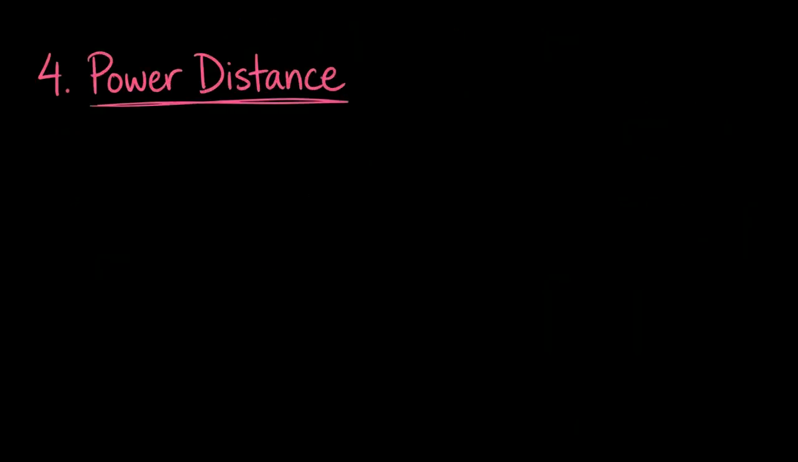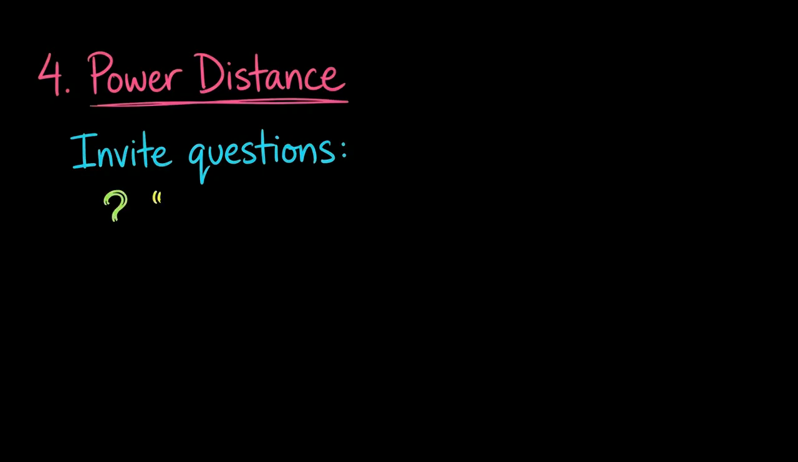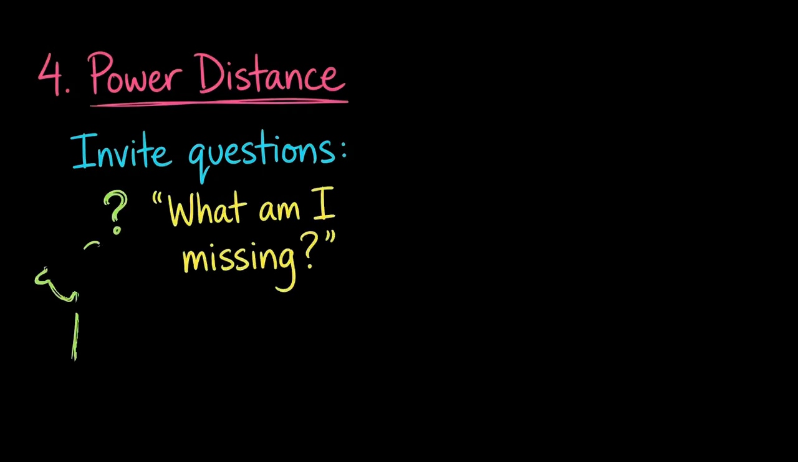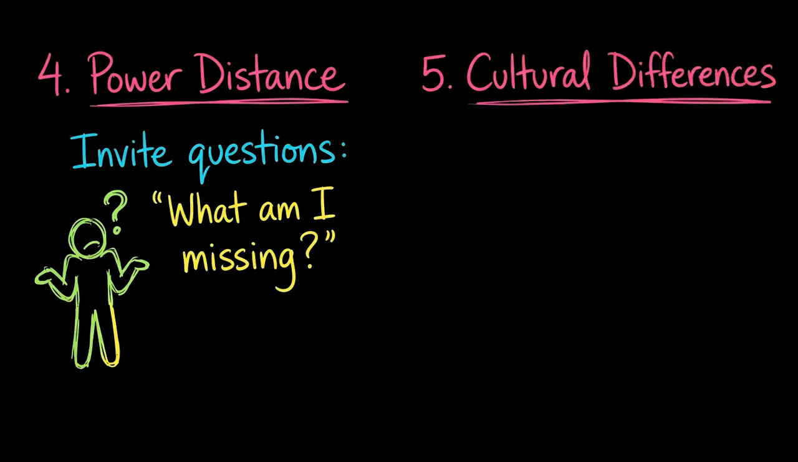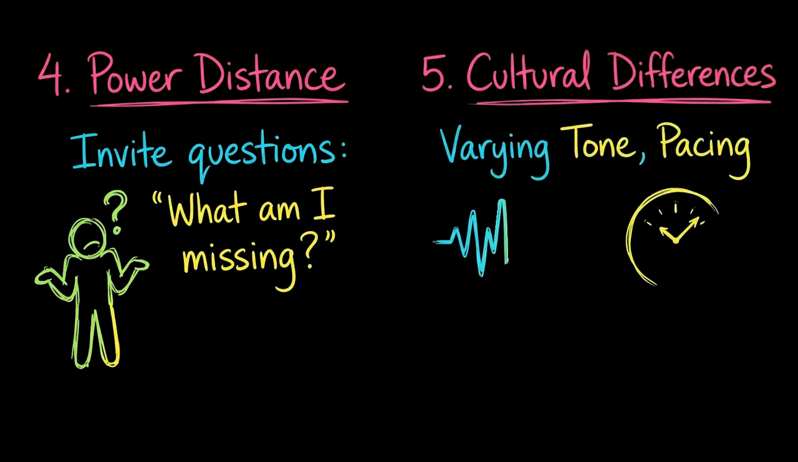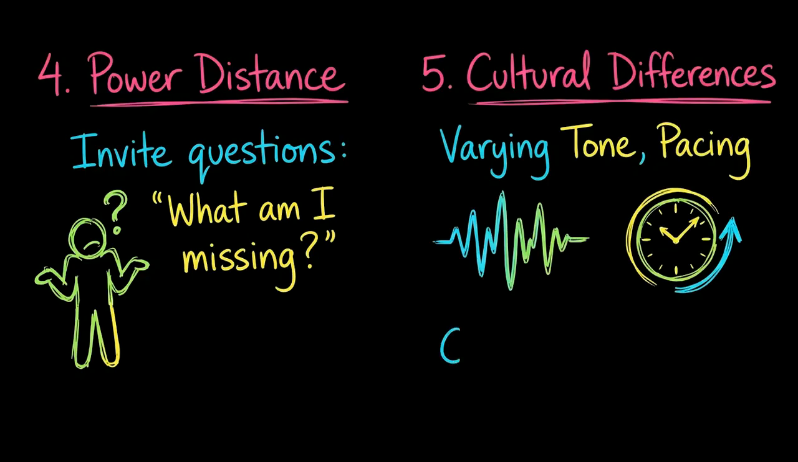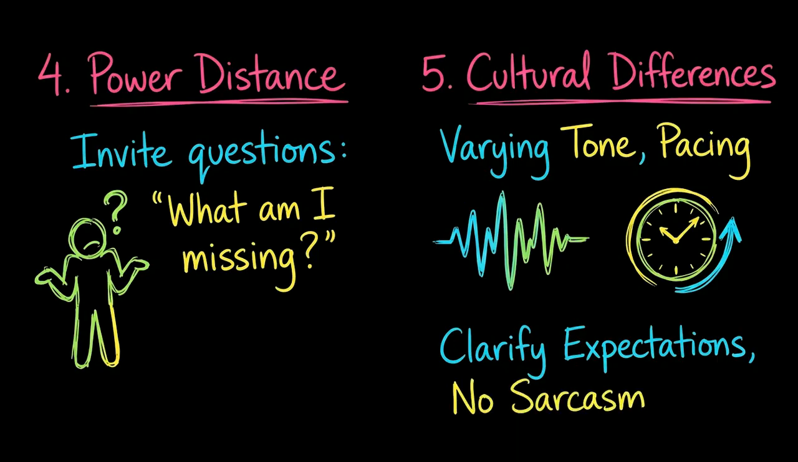Power distance. Some people hesitate to speak up. Invite questions. Say, "Thanks for raising that," or "What am I missing?" Cultural differences. People vary in tone, pacing, and comfort with disagreement. Don't assume. Clarify expectations. Avoid sarcasm in writing.